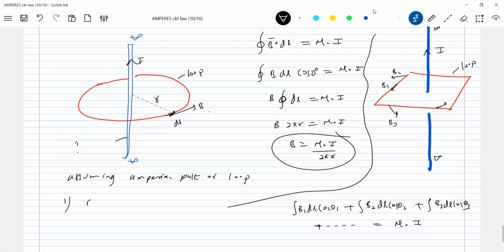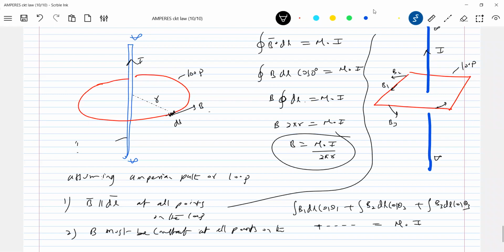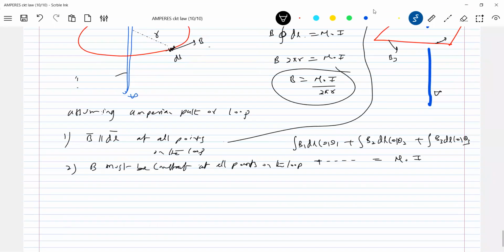So what are the conditions? B should be parallel to dl bar at all points on the loop. What about the second condition? B must be constant at all points on the loop. If you follow this much, then the answer will end up like this. Then you can integrate, no? The B will come outside.